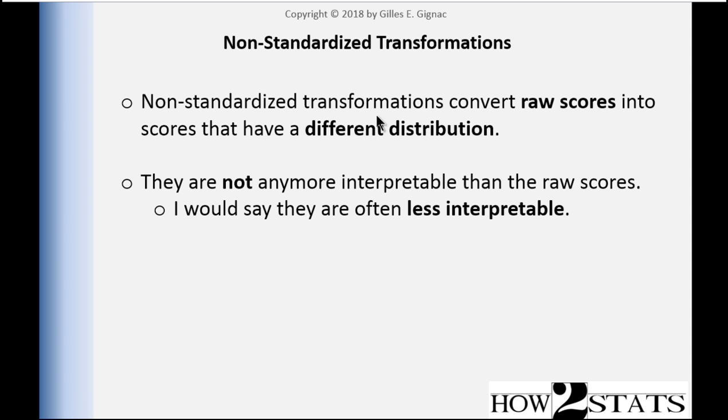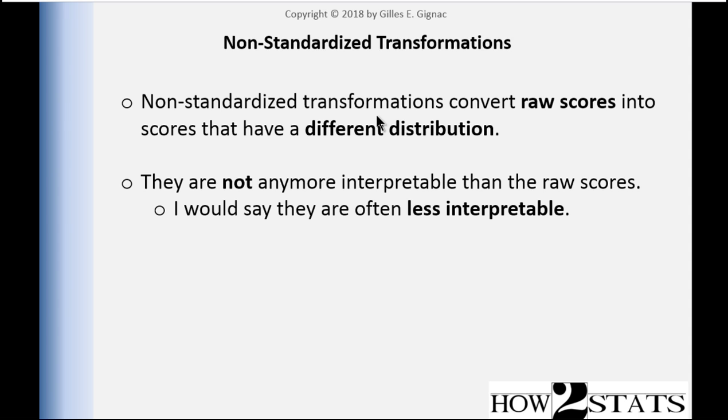To give you an example, you might have a distribution of age scores, and everyone knows what an age of 26 is. If you're 26 years old or 53 years old, people understand what those scores mean. So that means you understand the scale upon which age was measured. But as soon as you apply a non-standardized transformation to a variable like age, you then get scores that are uninterpretable.